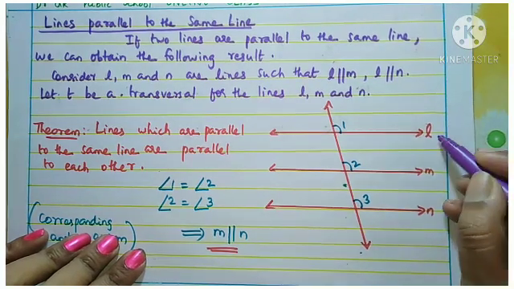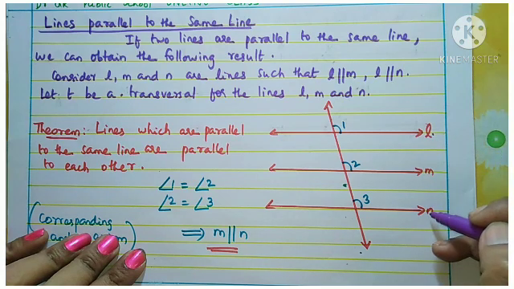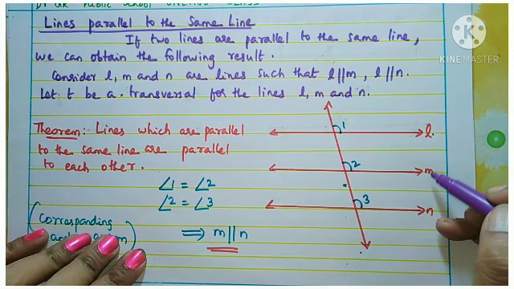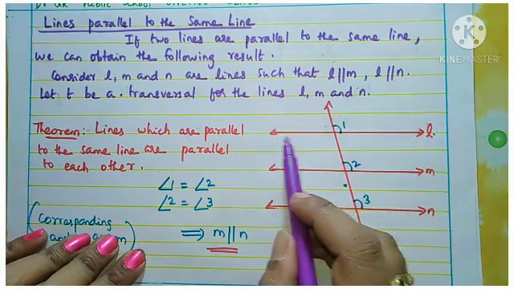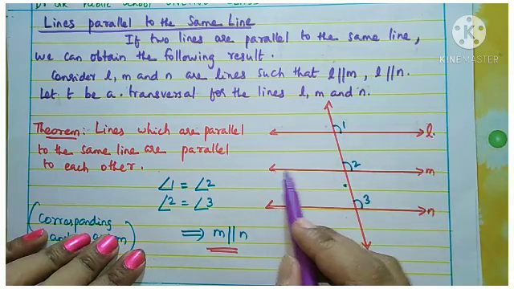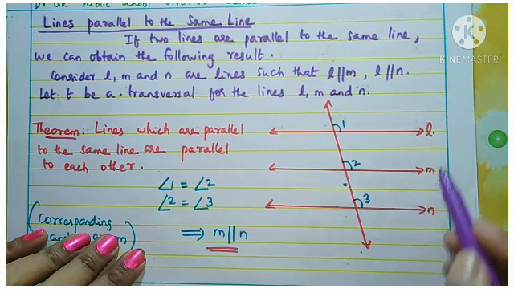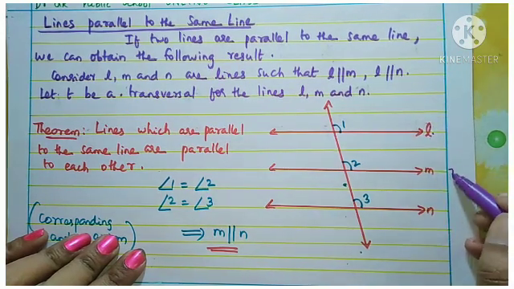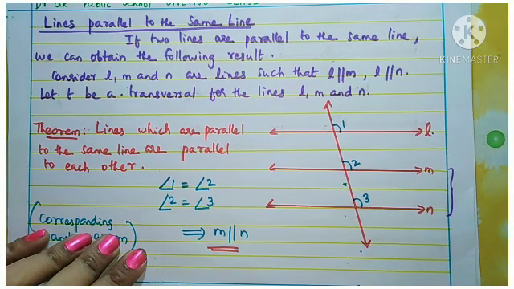That is, L is parallel to M and L is parallel to N. So two lines are parallel to the same line. Who is the same line here? L. So we have drawn M parallel to L, and N also parallel to L. So what happens to these two lines M and N? That is what we are telling in this theorem.